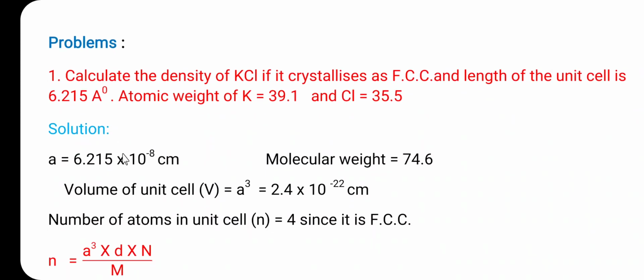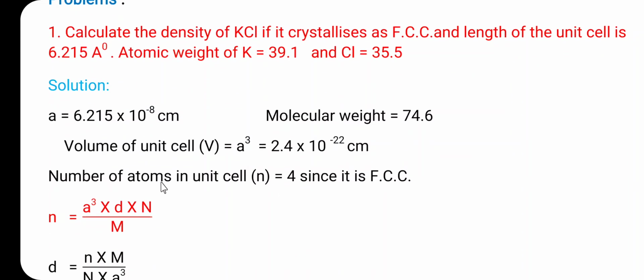Here the given data: a, the length of the unit cell, is 6.215 × 10^-8 centimeter. The molecular weight is also given, 39.1 plus 35.5, so it is 74.6. The volume of the unit cell, V, is equal to a cubed. Here a is 6.215 × 10^-8 centimeter, so the volume of the unit cell is 2.4 × 10^-22 cubic centimeter. Then the number of atoms in the unit cell is 4, because the crystal has the FCC lattice.